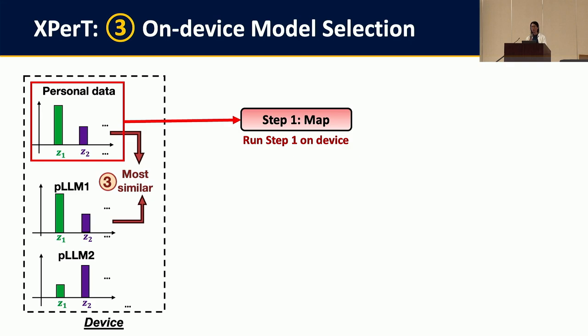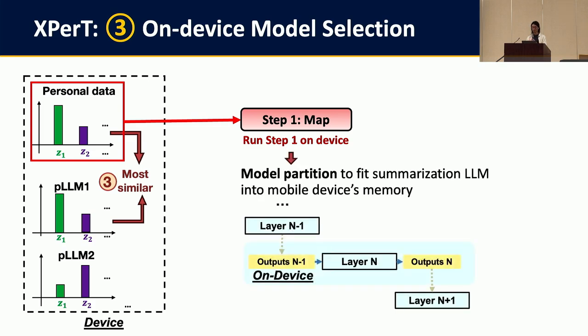However, in step 1, we need to run a summarization model on the mobile device, which may be too large to fit in the memory of mobile devices. So we choose to partition the model by layer, which means we run one layer at a time, and the output of the previous layer is cached in memory and passed to the next layer. Since in this task we only need the embedding of the first generated token, each layer only needs to be loaded and executed one time. So the cost of switching between layers is minimal.